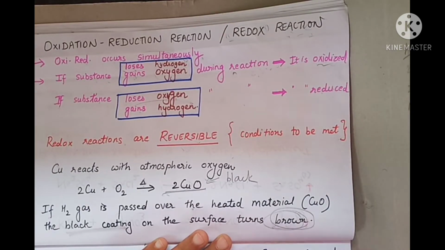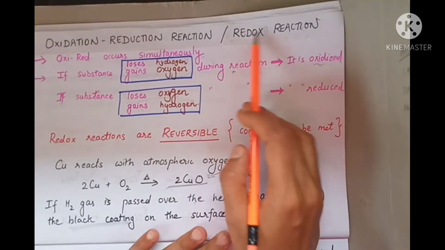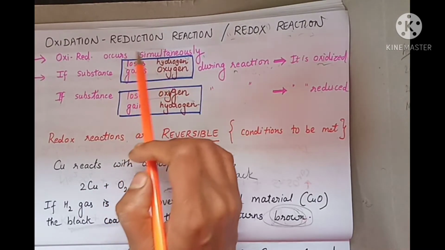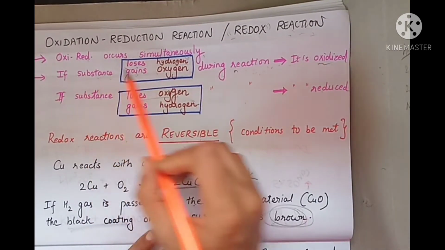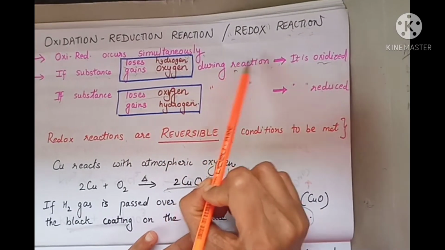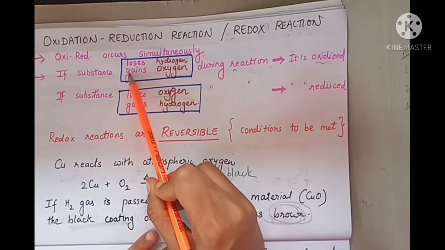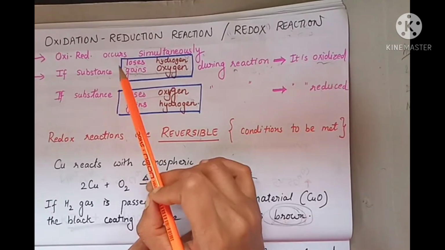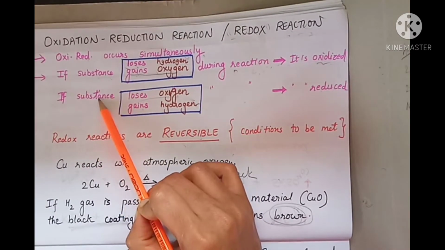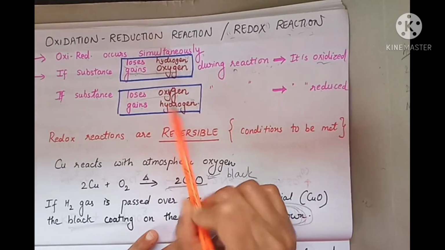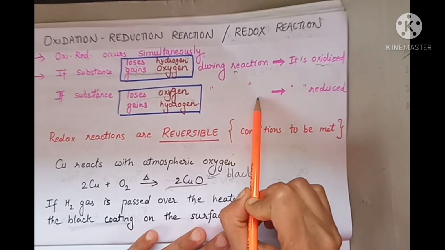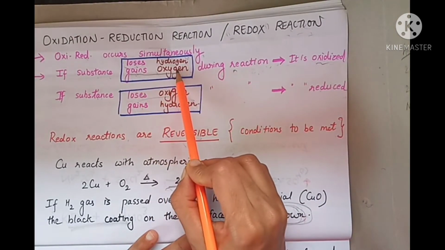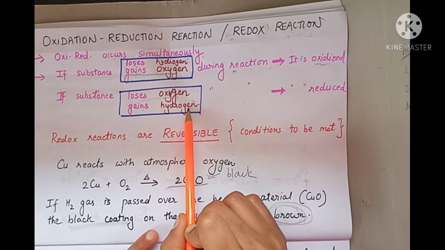Today we will be discussing oxidation reduction reaction, that is the redox reaction. Oxidation and reduction occur simultaneously, that is together, hand in hand. If a substance gains oxygen during the reaction, it is oxidized. Gaining oxygen and losing of hydrogen is also termed as oxidation. Whereas if a substance gains hydrogen and loses oxygen during the reaction, it is reduced. So oxidation is gaining of oxygen, whereas reduction is gaining of hydrogen.